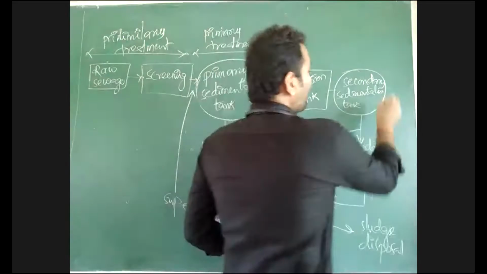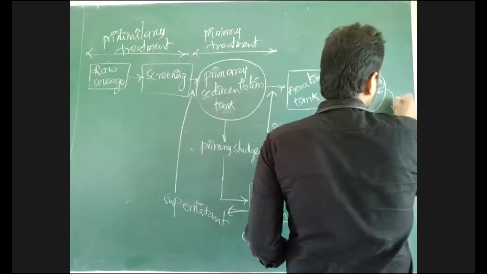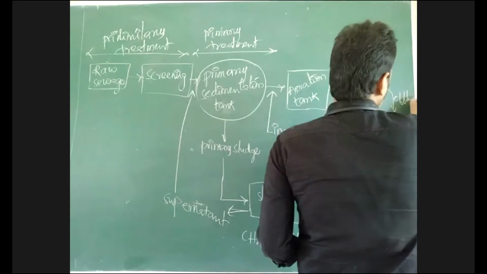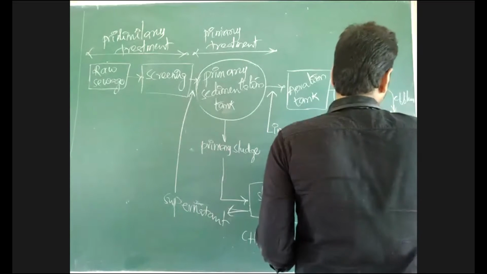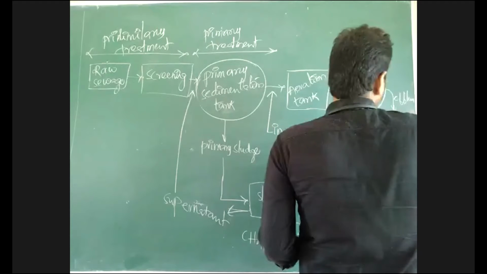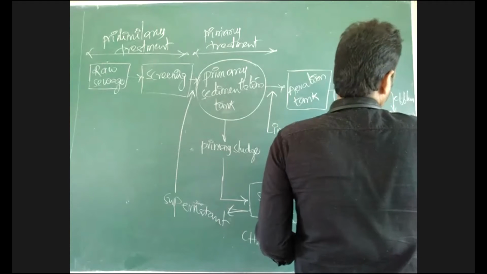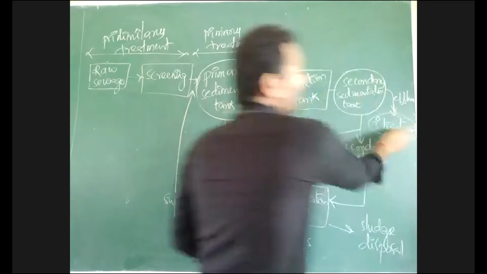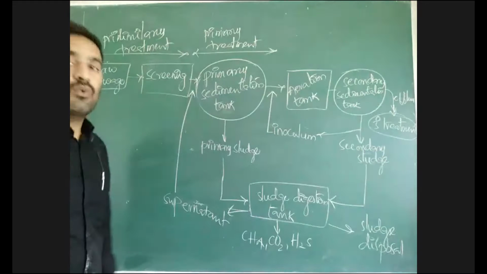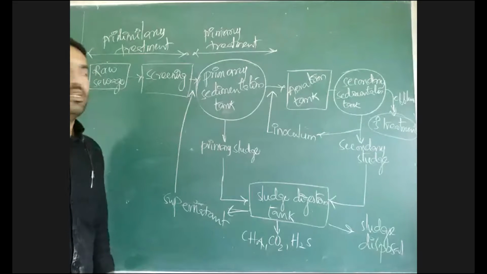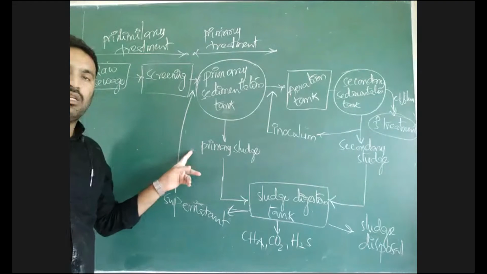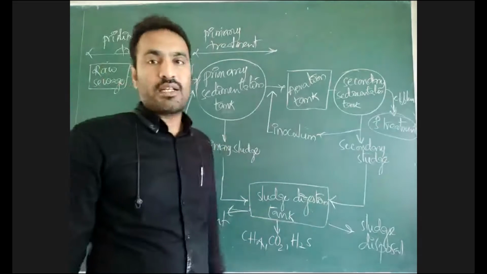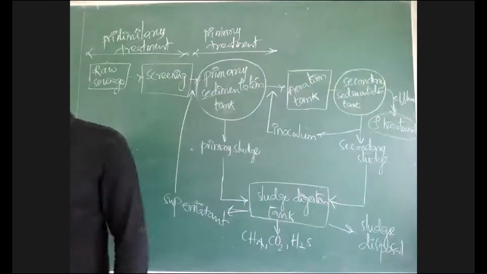See now, this is the secondary treatment tank. From this secondary treatment tank, effluent may be taken and subjected to tertiary treatment. This tertiary treatment is needed when we need drinking water from it. To make the water drinkable, tertiary treatment is also conducted. Okay.